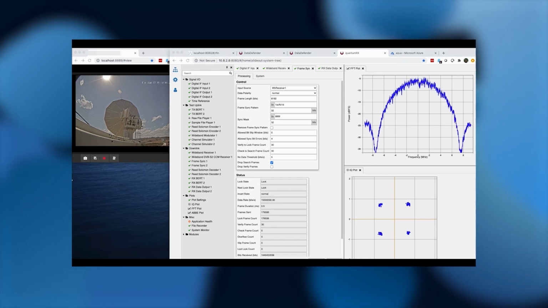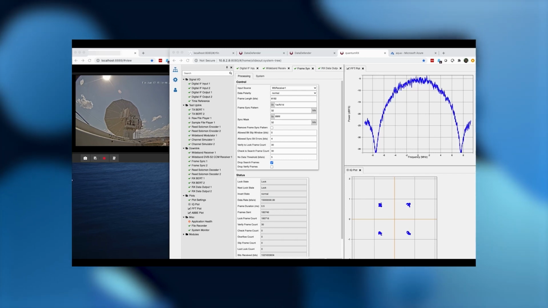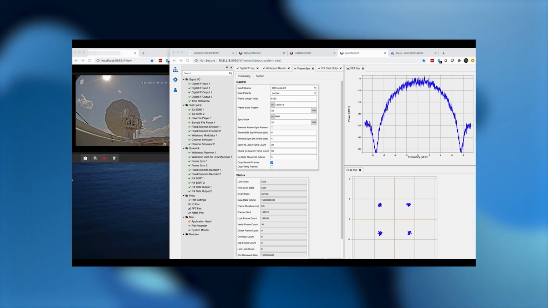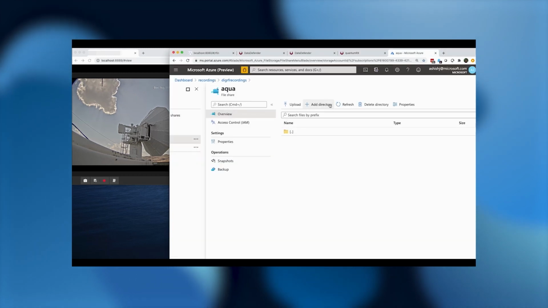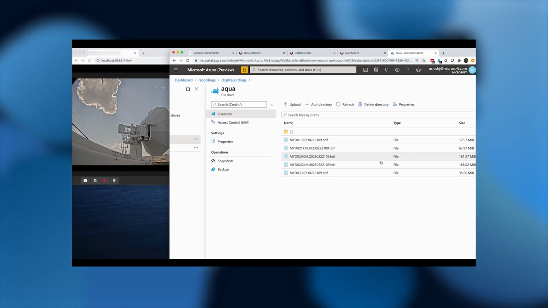So we're just going to skip ahead towards the end, where we'll show you the file being generated and pull one of the images out from the science data of NASA Aqua. Okay, we're at the end of the pass. The antenna is at the other position in the sky. The signal output from the spectrum analyzer has been stopped.